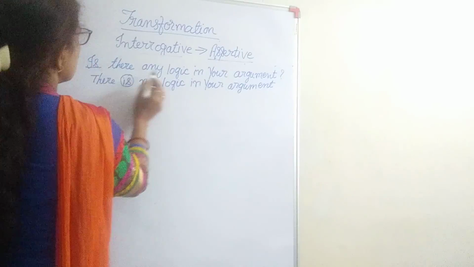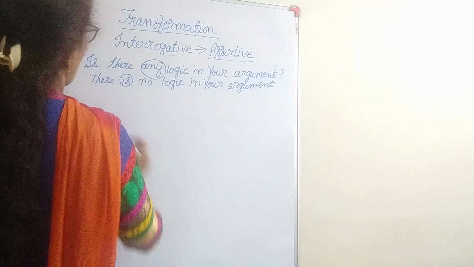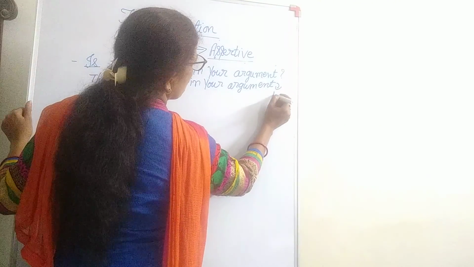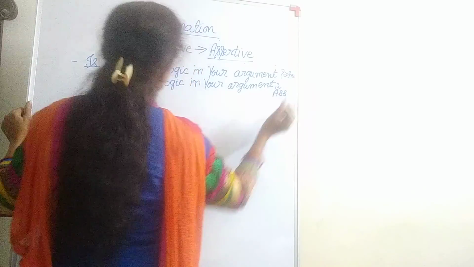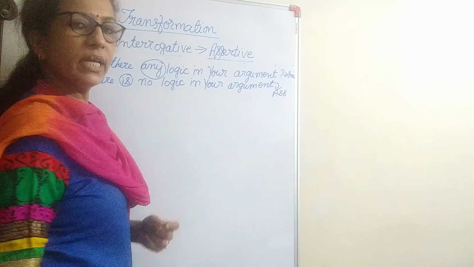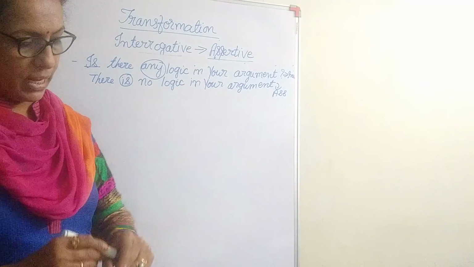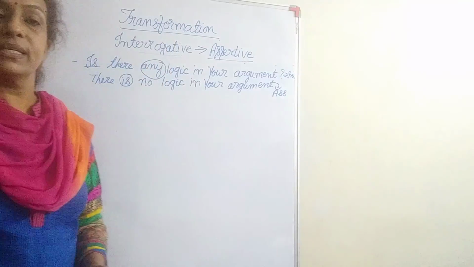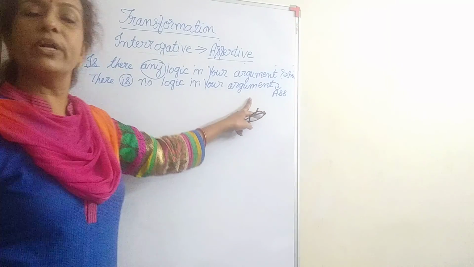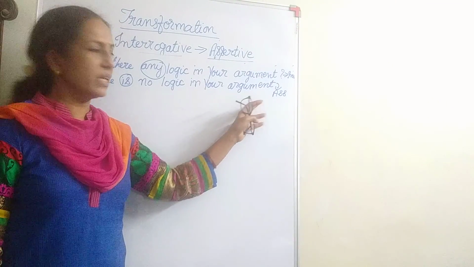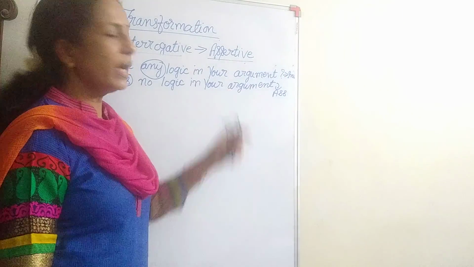Okay. So this is any. Is there no logic? No. Is there any logic? Okay. And the assertive sentence I have shown you. This is the interrogative: is there any logic in your argument? There is no logic in your argument. Means it is understood. So this is how the interrogative sentences are changed into assertive. Vice versa, whichever interrogative sentences we have changed, if they are given in the assertive form, then the same change we can make for the interrogative one.